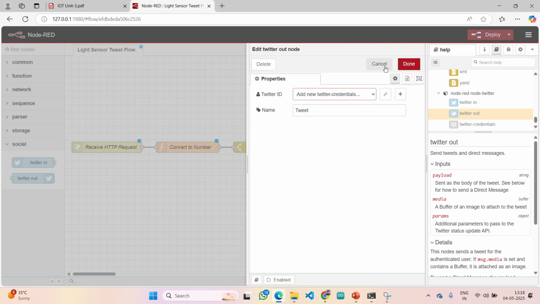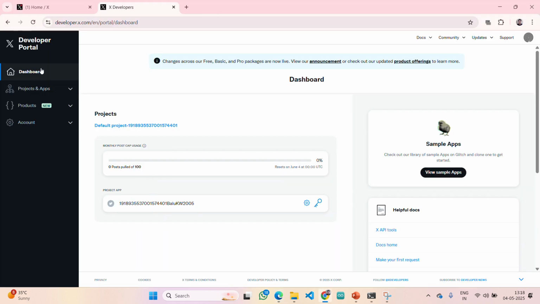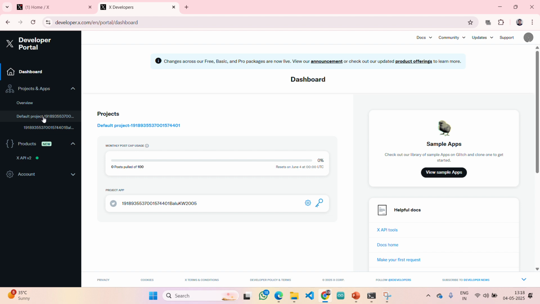Here, why is it asking for so many details? Let me check it again. Add new Twitter config. Yes, let me give the name again. Yes, from the keys and tokens section. Oh, here, where is keys and tokens? Let me go to the dashboard.